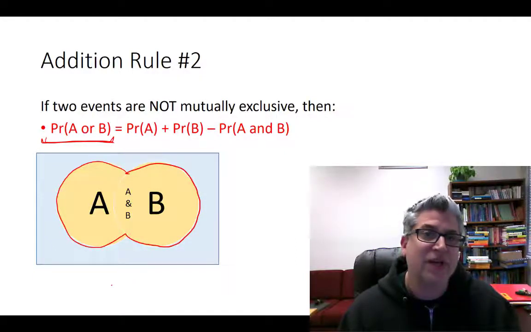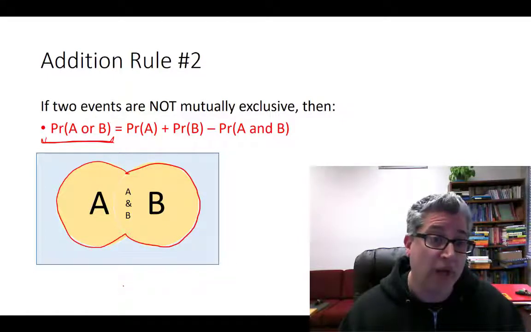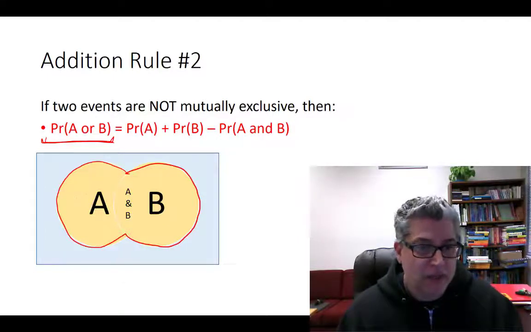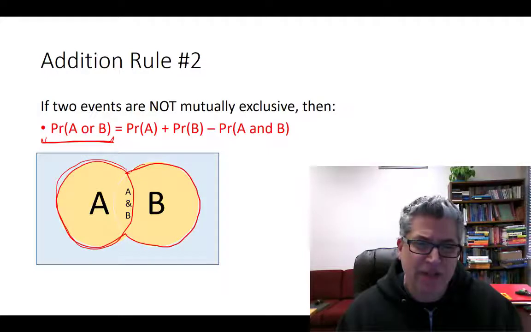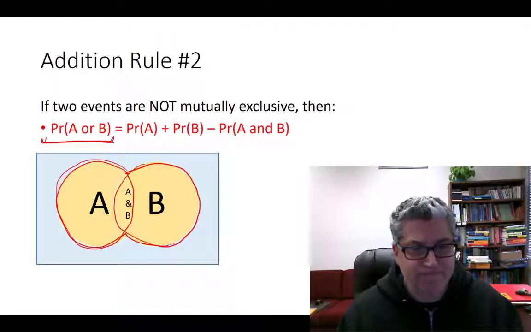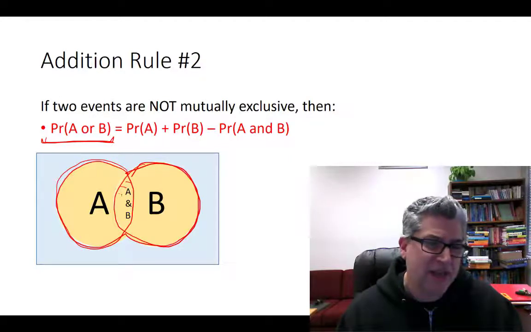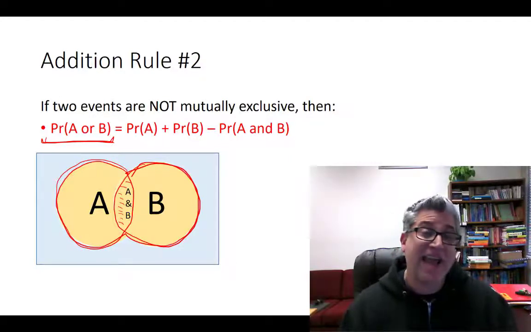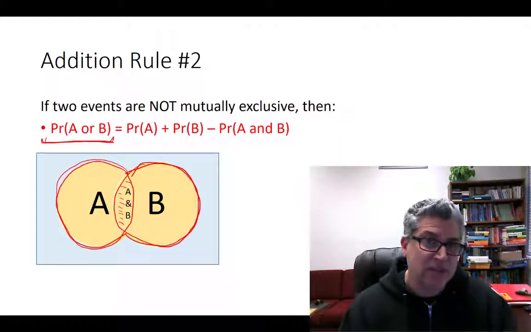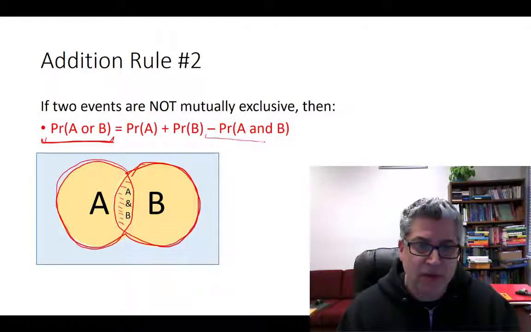Now, what if we use our addition rule number 1? Then we would take the probability of A, and then we'd add the probability of B. And so what would happen is this area here, this probability of A and B, would get counted twice. And so, well, we shouldn't do that. So let's take one of those out. So that's what happens here.